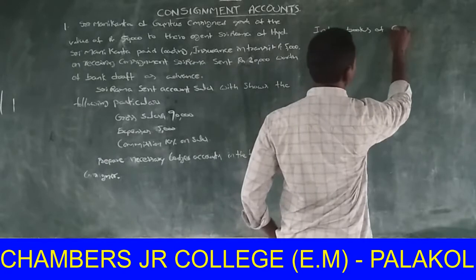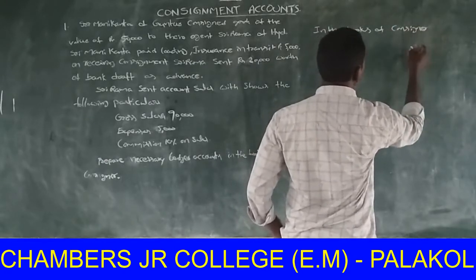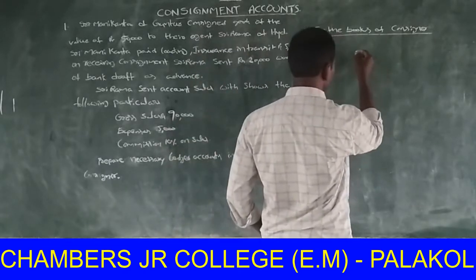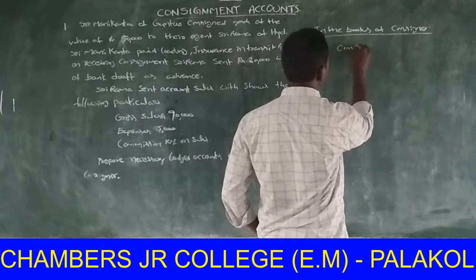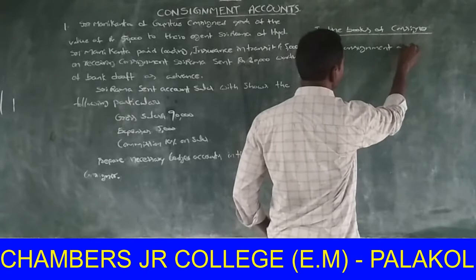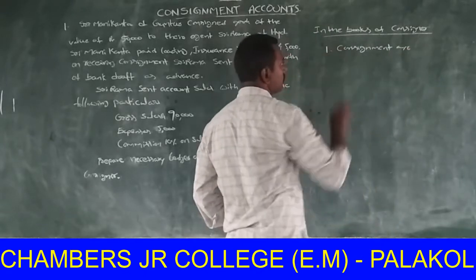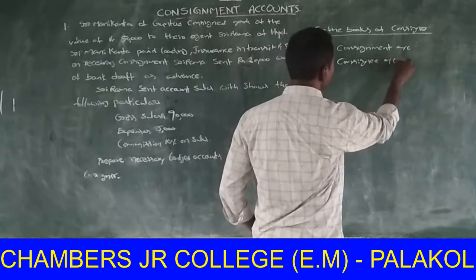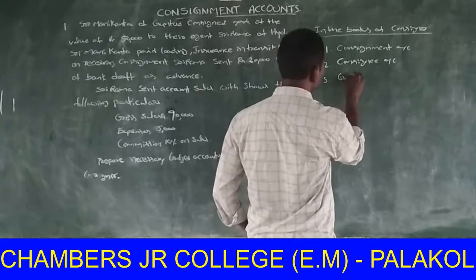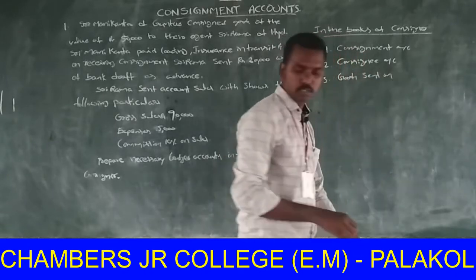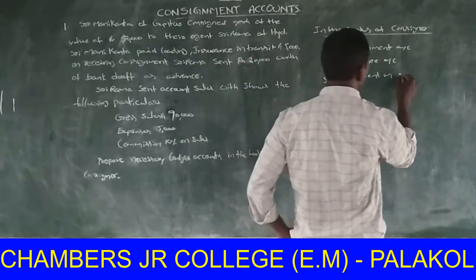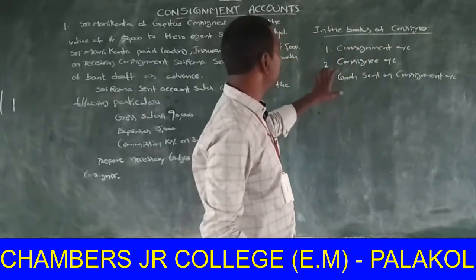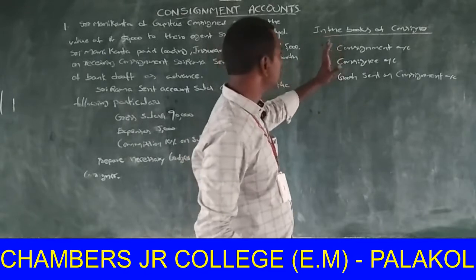In the books of consignor, these three accounts are maintained.